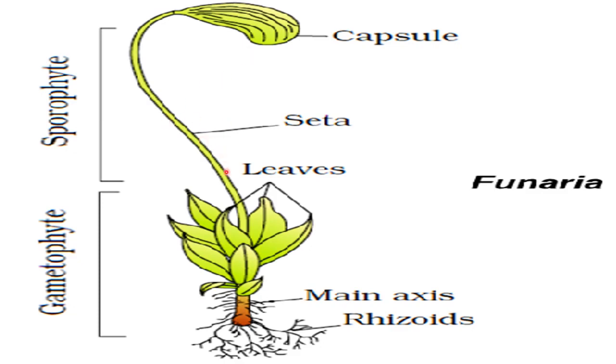Now what is this? This sporophyte is a diploid structure which has been formed from the zygote, and this is also a multicellular structure. Now the capsule part of this sporophyte undergoes meiosis division. Cells inside the capsule undergo meiosis division and produce haploid spores, because meiosis is the reductional division.